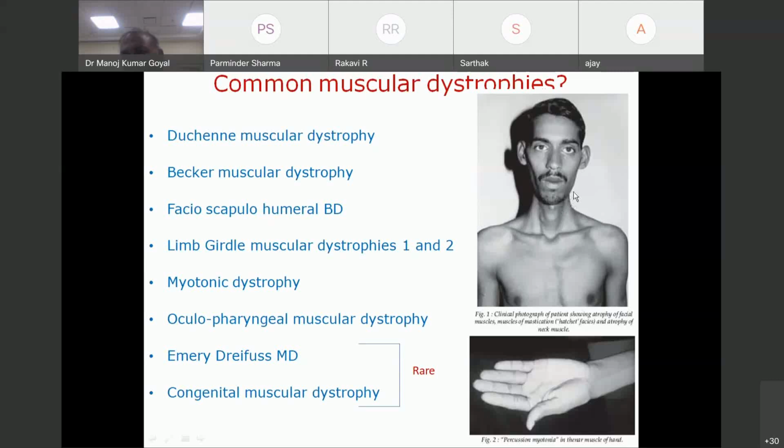You see this photograph, you can see the masseters are weak, the face is thinned out, there is bilateral ptosis, and there is myotonia. I cannot run videos here. So this is a hallmark of a patient with myotonic muscular dystrophy. So these are the common muscular dystrophies we see: Duchenne, Becker, facioscapulohumeral, limb girdle muscular dystrophy, and myotonic dystrophy.